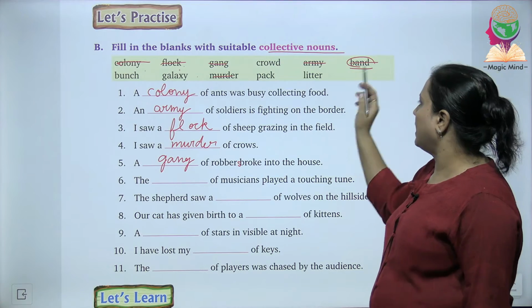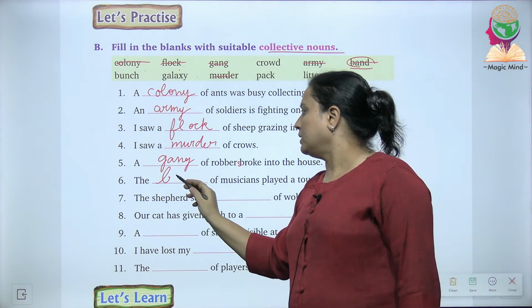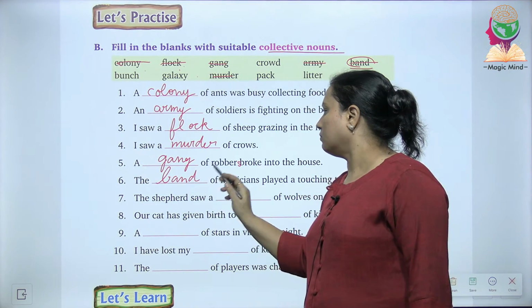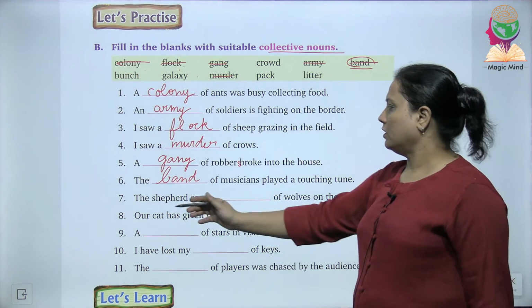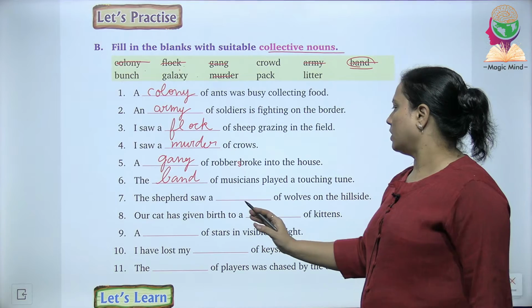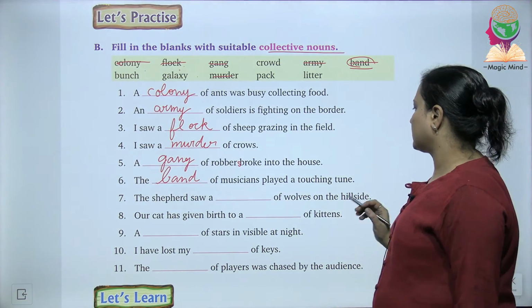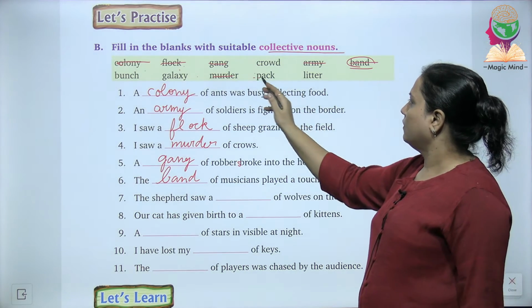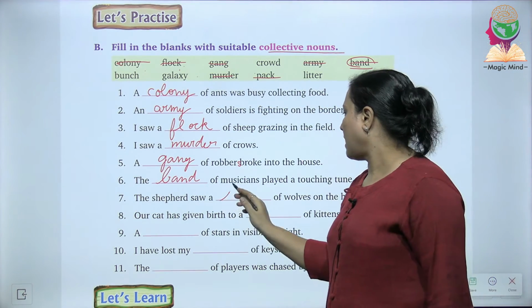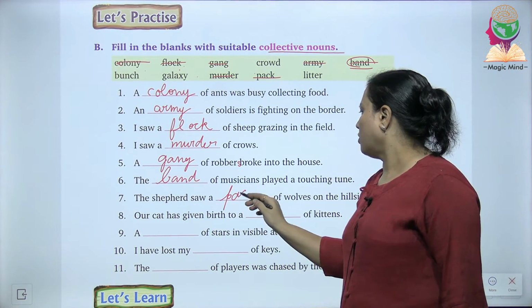Sixth one is the dash of musicians played a touching tune. A band. We will write here B-A-N-D, band of musicians. Then the next word, the shepherd saw a dash of wolves on the hillside. What will be the correct word over here? The correct word will be pack. We also use the word pack for a group of wolves.